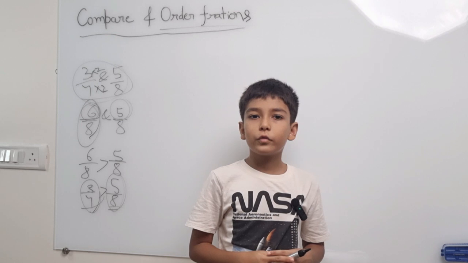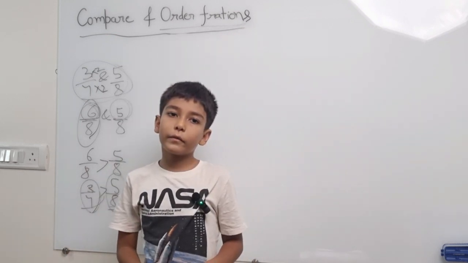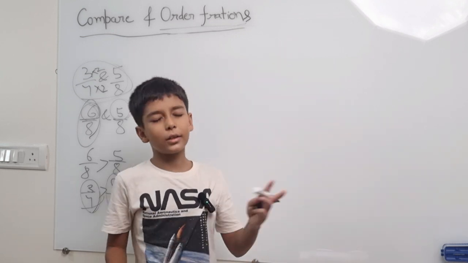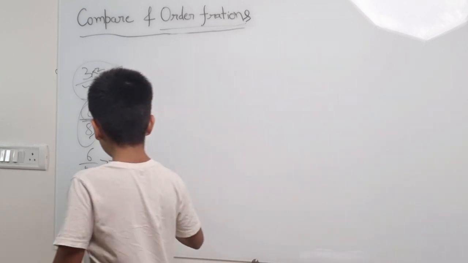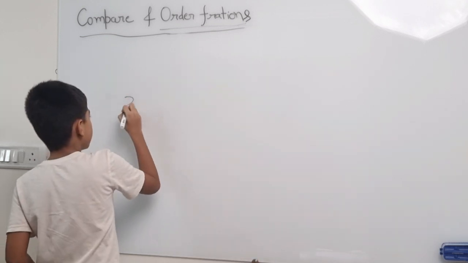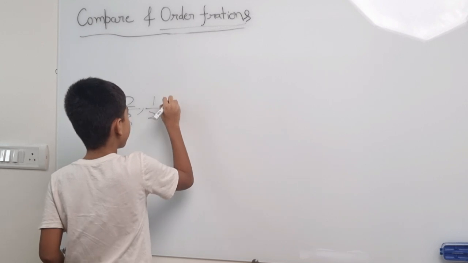Now let's solve ordering fractions: how to write them in ascending order and how to write them in descending order. So our second example will be 2/3, 1/2, 4/5.